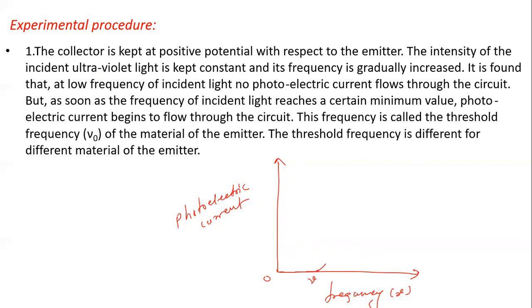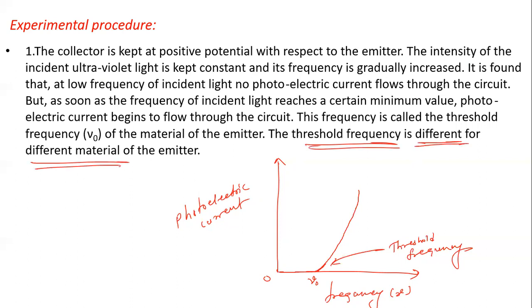That is the threshold frequency. After that, as we increase the frequency, we get a photoelectric current. Remember, the minimum frequency at which photoelectric emission just begins is called the threshold frequency. It is different for different materials, so it depends on the material you have.